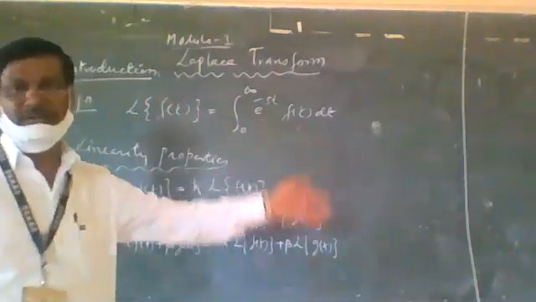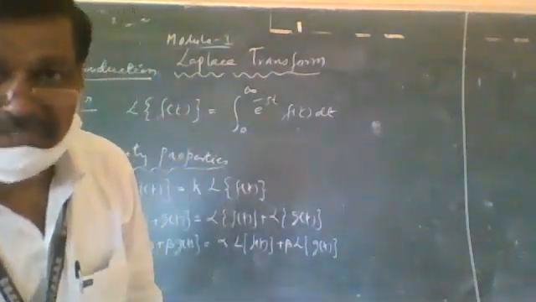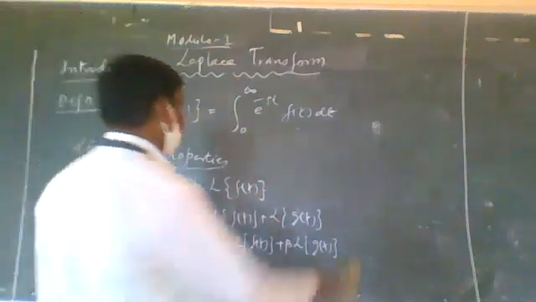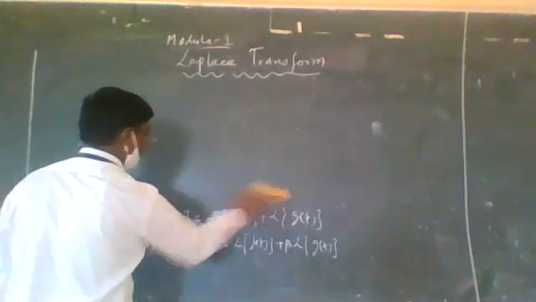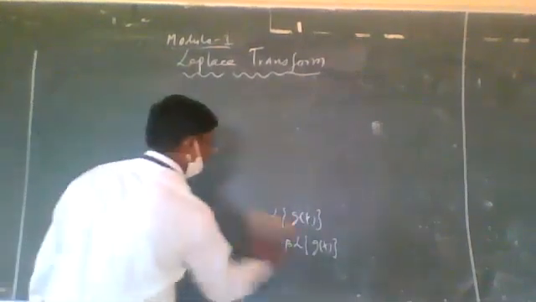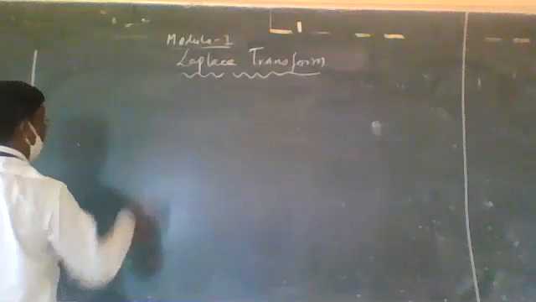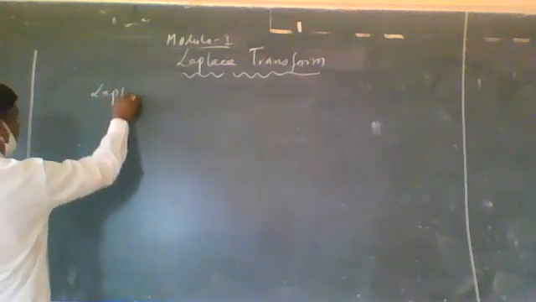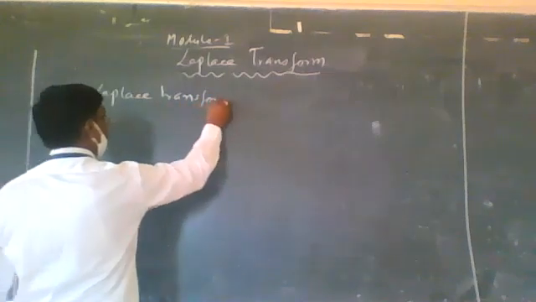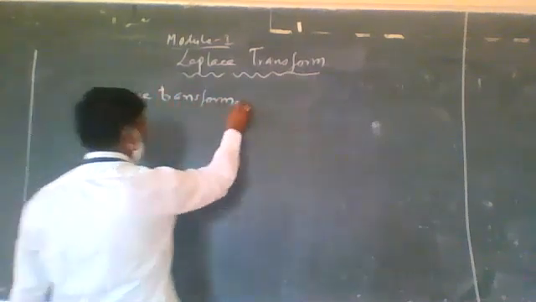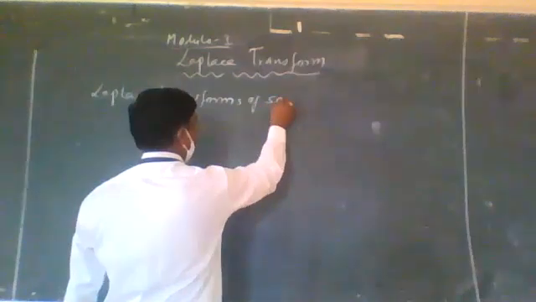Now we are going to find the Laplace transforms of some standard functions.